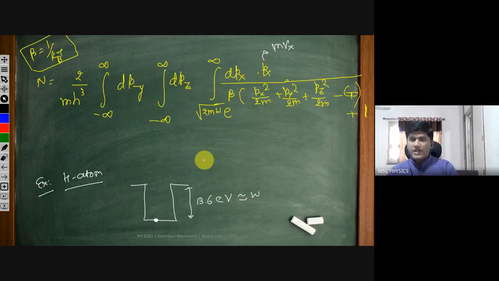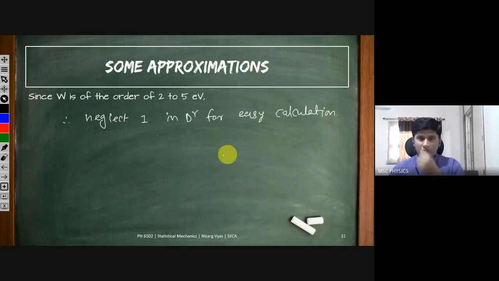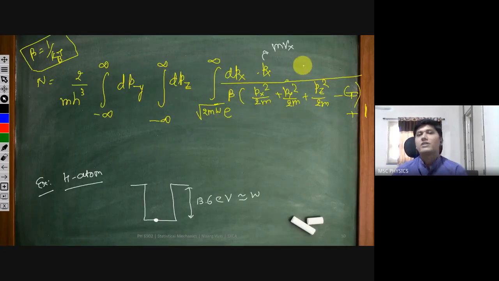Actually, you can calculate this integration using this one, and what you are going to get is the accurate answer, but we are approximating this one because these are large numbers. We are just ignoring this one because it is an addition with this big exponential. We neglect this one, and then we can bring this exponential part into the numerator, and this will be minus beta of all these terms, into e raised to beta ef, because minus plus.